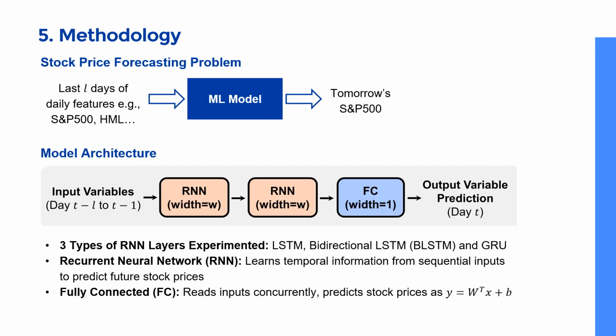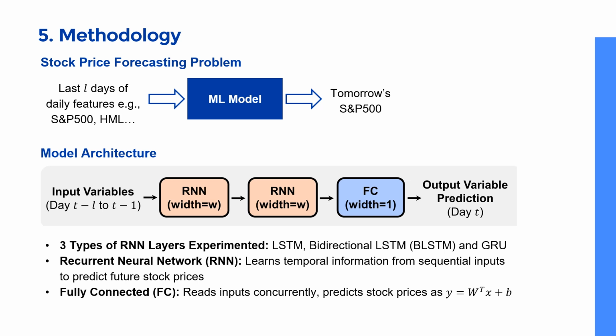The stock price forecasting problem refers to the machine learning problem of using the last L days of daily features to predict the next day's price index. We used a two-layer recurrent neural network. We experiment with three types of RNN layers, namely LSTM, bidirectional LSTM, and GRU.